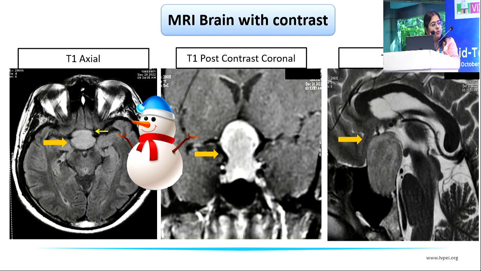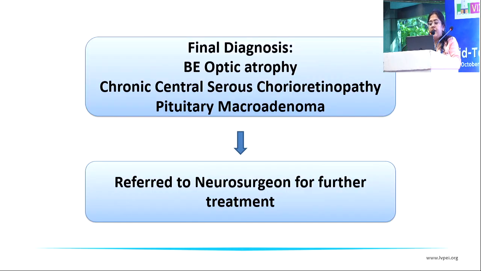It was not separate from the pituitary. So these characteristics are basically of a pituitary macroadenoma, which we find on the MRI. Our final diagnosis was bilateral optic atrophy with chronic central serous chorioretinopathy and a pituitary macroadenoma, and the patient was referred to the neurosurgeon for further treatment.